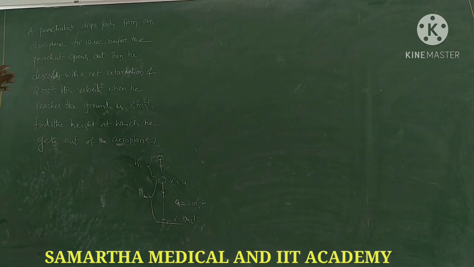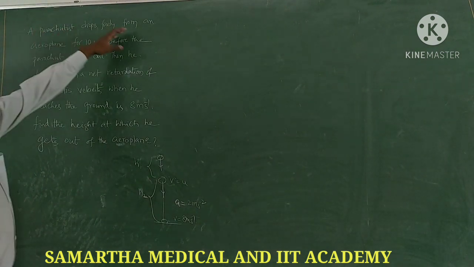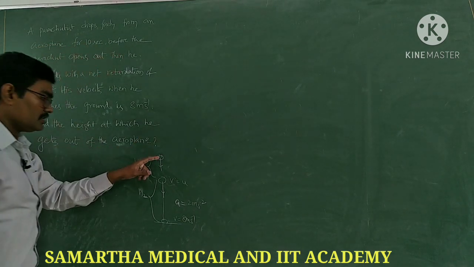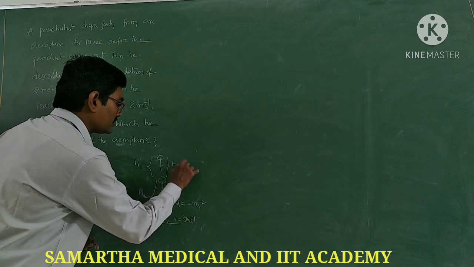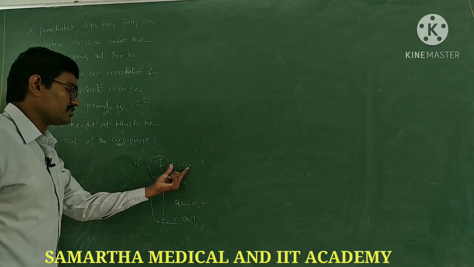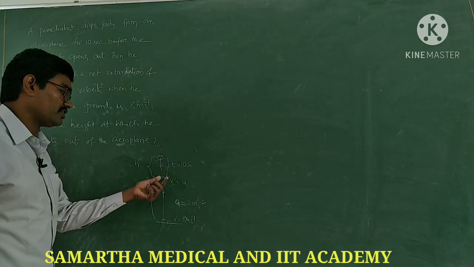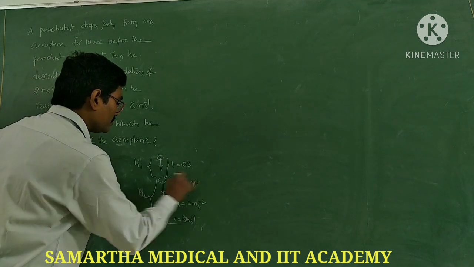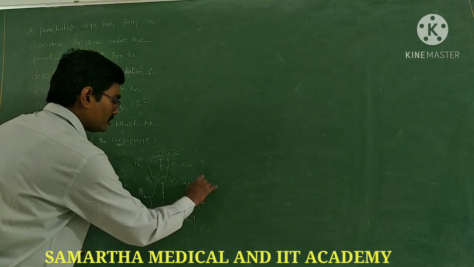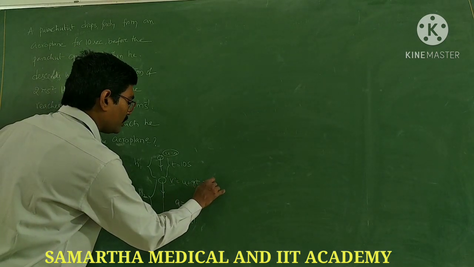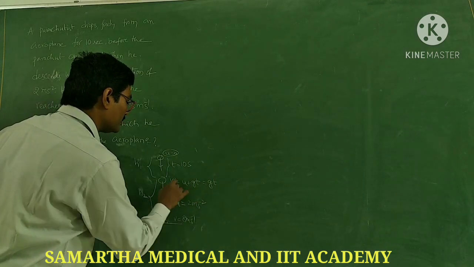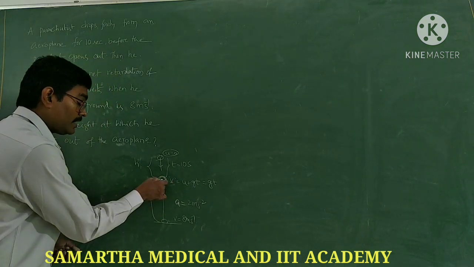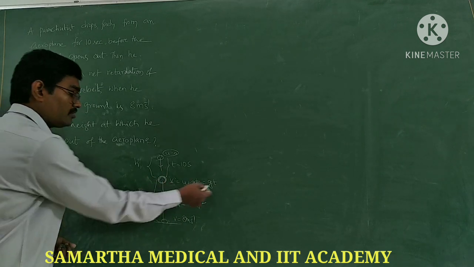See this question. A parachute drops freely from an aeroplane for 10 seconds. So that means here it is open. So he is traveling for t equals 10 seconds, that is also under gravity effect only. He will acquire a speed v equals u plus gt. So what is u here? It is 0. So 0 plus gt, g into t, 10 seconds. That is the initial velocity for the parachute when the parachute opens.